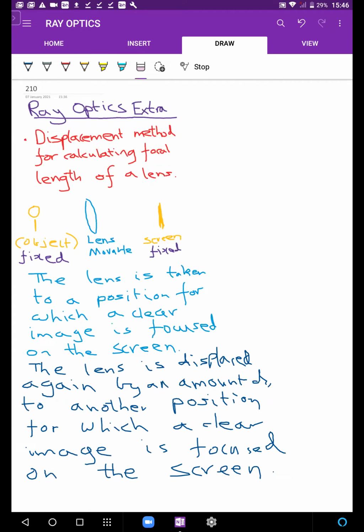This looks a bit like a lollipop. The object is somewhere and then you have a lens. Let me write O below. This is our object and that's a lens and that's a screen. So why do we get two positions? Let me try and explain that.